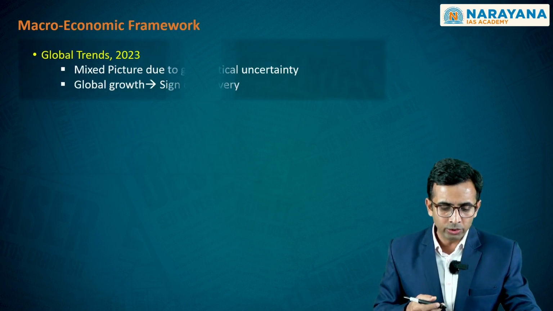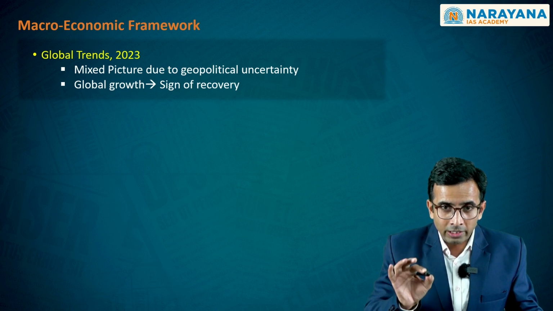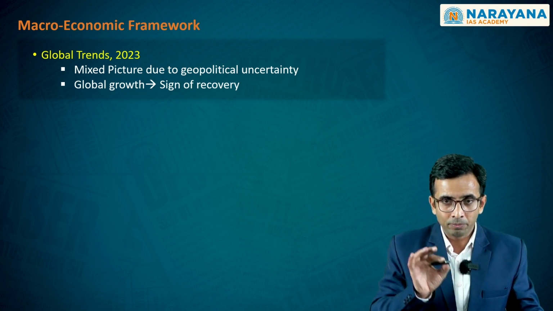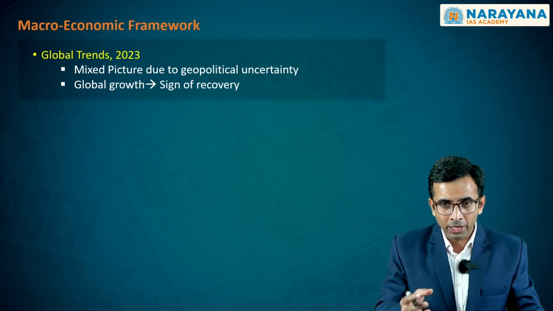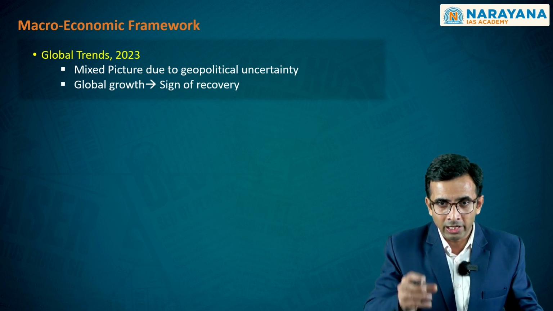As you see in this particular slide, the global trends have to be mentioned, as this statement is mentioning, in order to establish that in spite of such global headwinds, the Indian economy is positioned in a resilient manner.